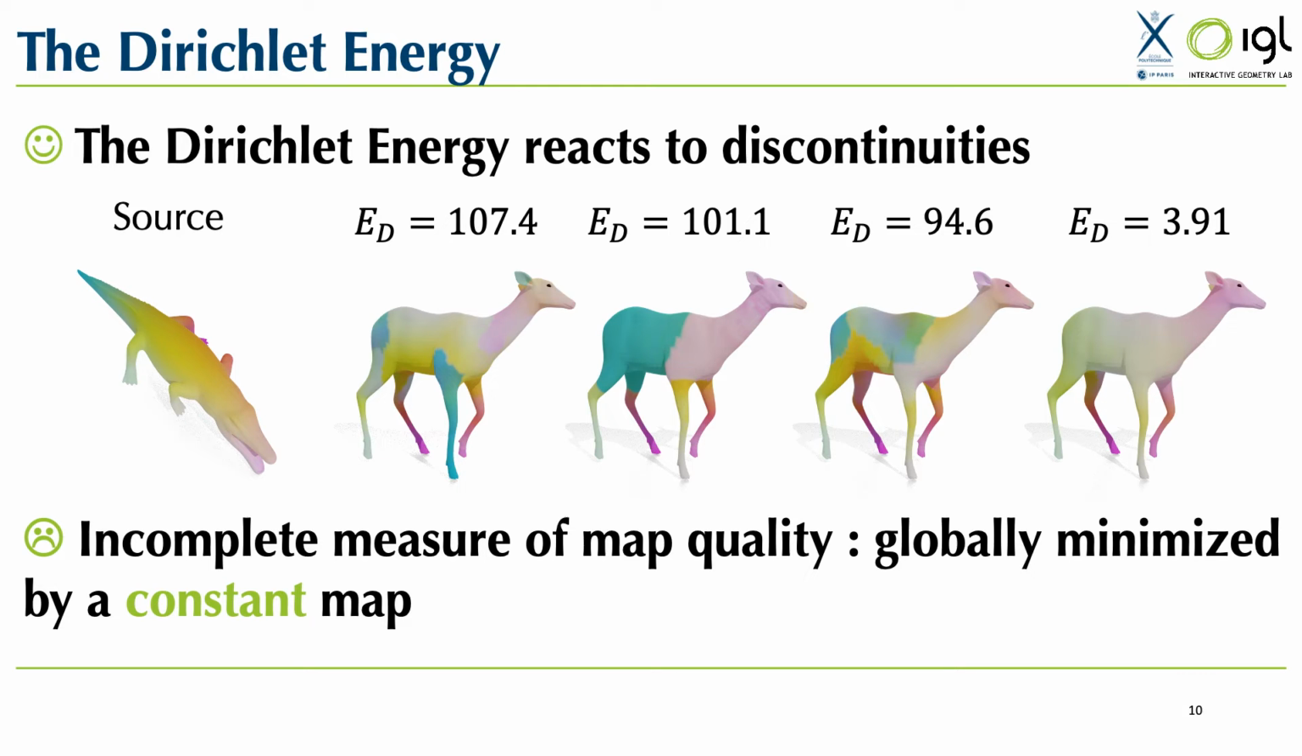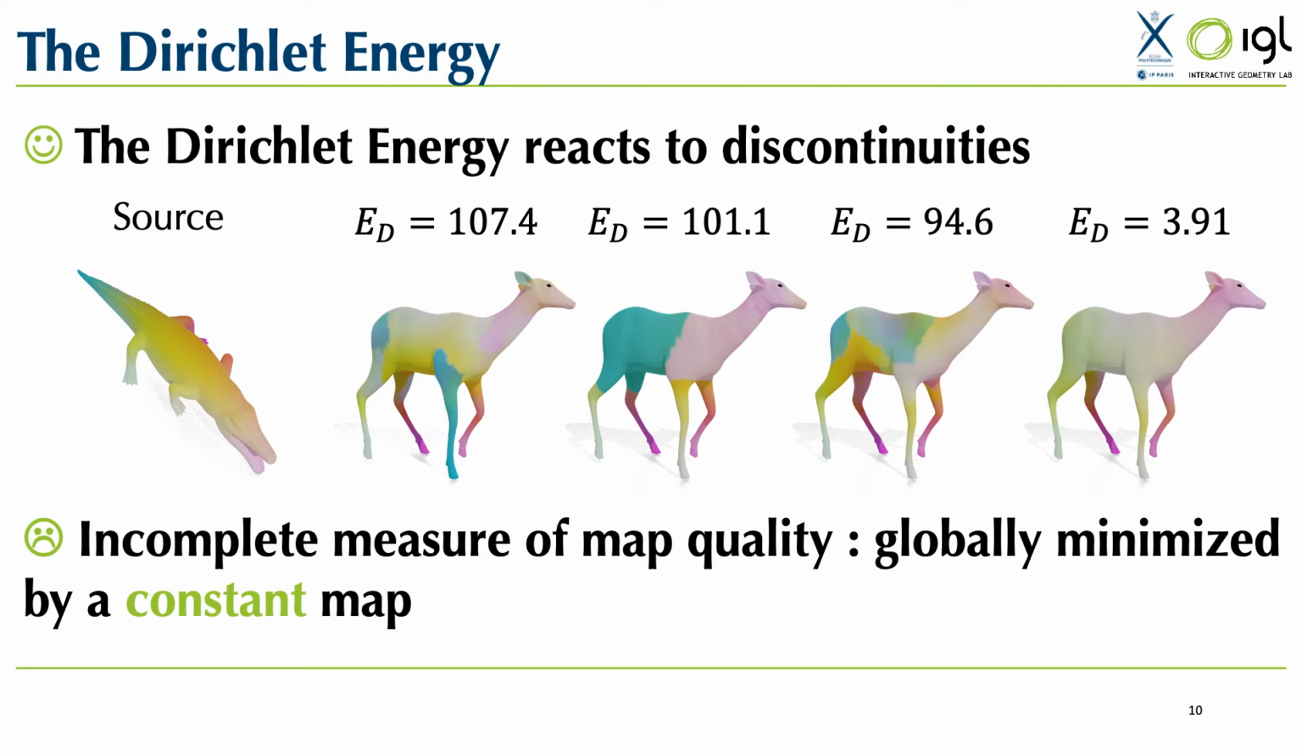Notice how this measure reacts to discontinuities. One issue with this measure, however, is that the Dirichlet energy is globally minimized by any constant map. This makes it an incomplete measure of map quality. It is therefore necessary to couple the Dirichlet energy with other terms, such as the one proposed in the discrete